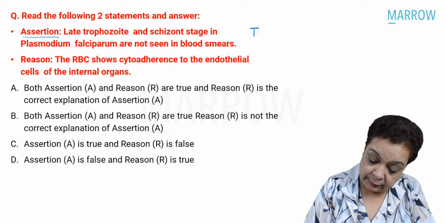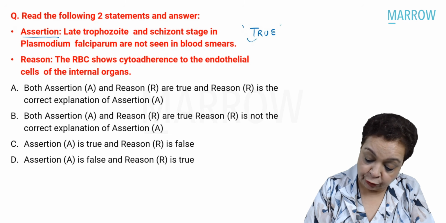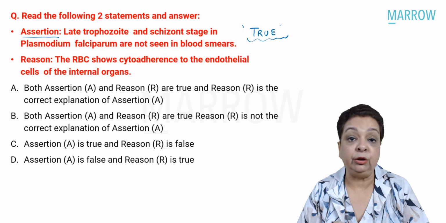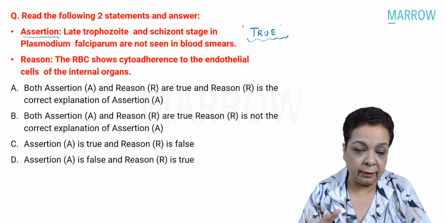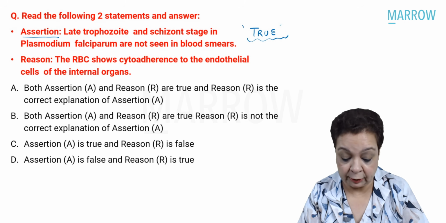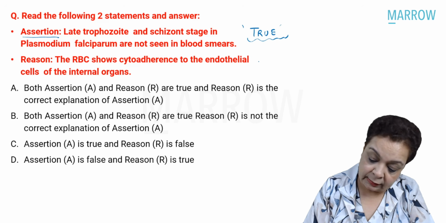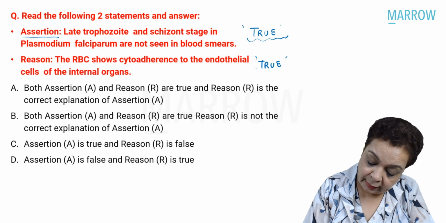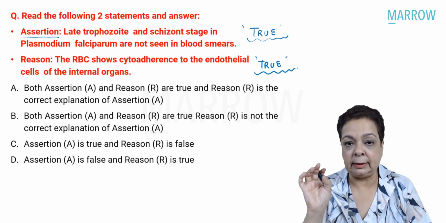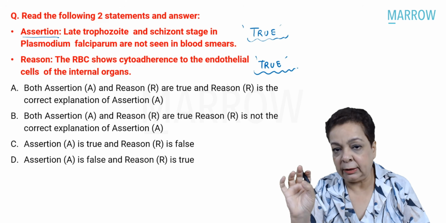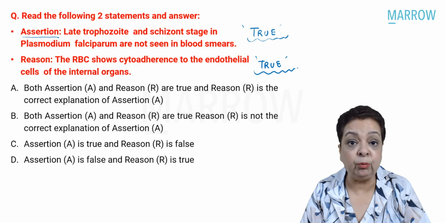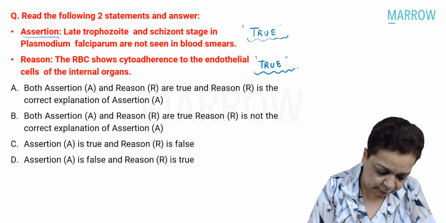Yes, this is absolutely true in the case of Plasmodium falciparum. I've mentioned it categorically in my videos. You do not see the late trophozoite and the schizont stage in the peripheral blood smear. The reason is that the parasitized RBCs are adhering to the endothelial cells of the capillaries in the various visceral organs. What is the reason for this? Anybody remember?